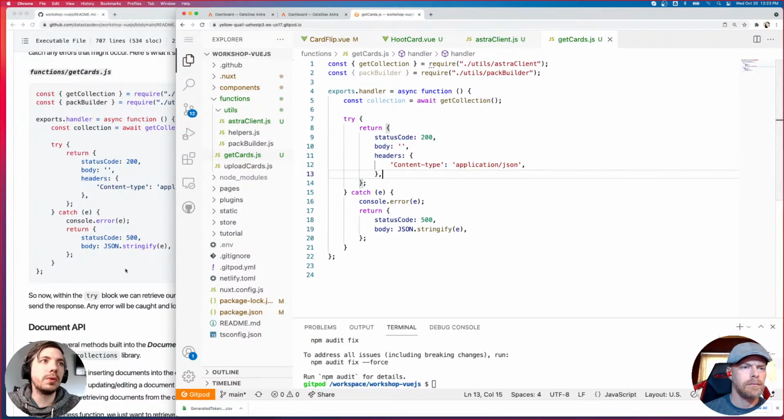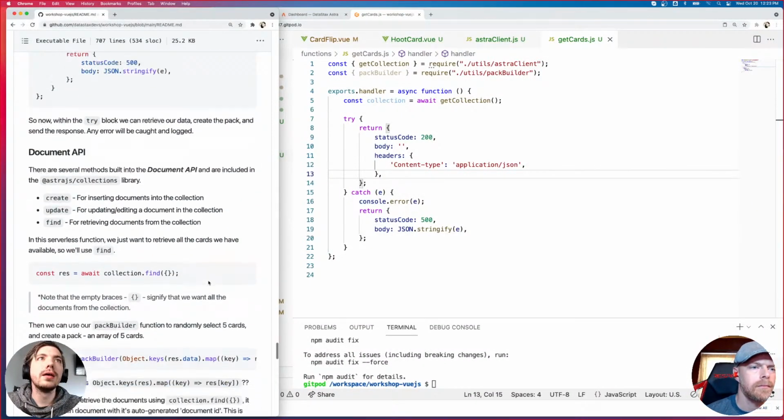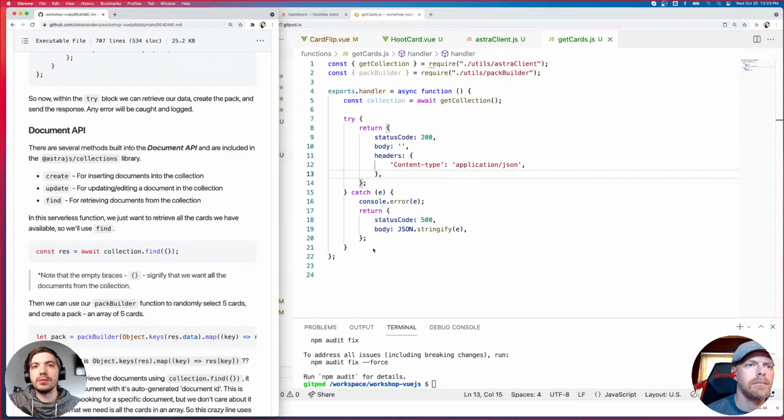Now we can actually work with the document API. Now the document API provides a lot of different methods that we can use. I'll talk briefly about 3 of them. We're only going to use 1 of them.